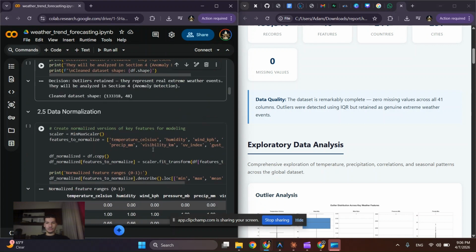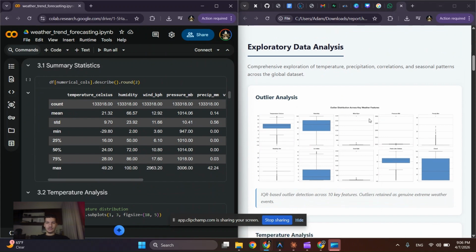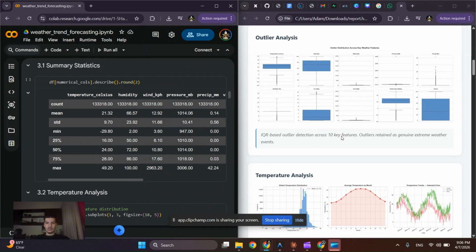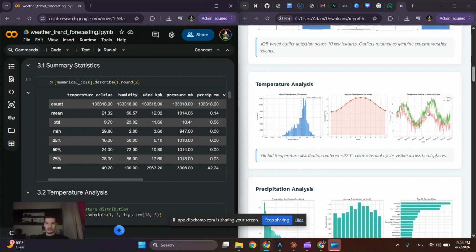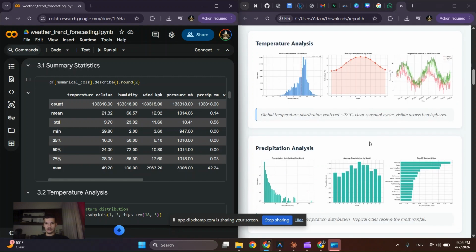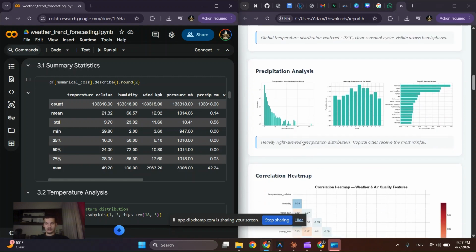After that, I went on to the exploratory data analysis, where I analyzed the temperature, precipitation, specific correlations, and patterns. For example, for temperature, we had a mean temperature of about 22 degrees, it was 21.3. We also had specific seasonal trends dependent on the hemisphere of the Earth. We also found that the precipitation distribution was right skewed.